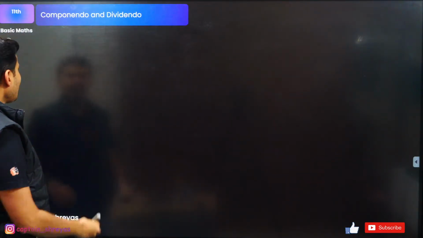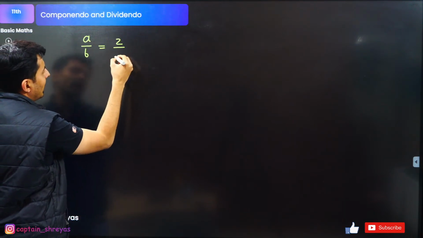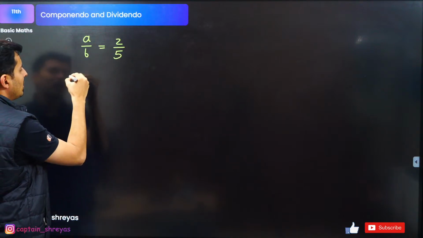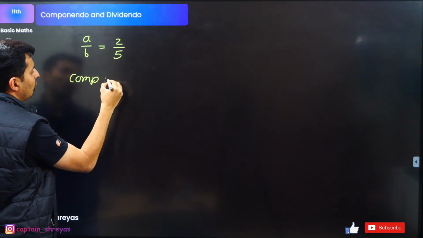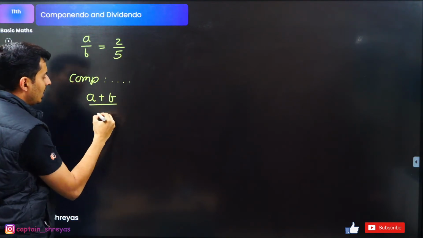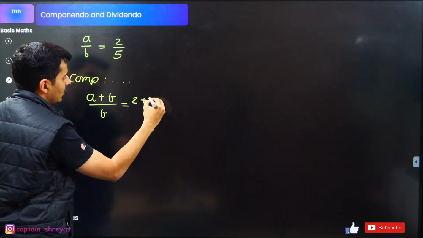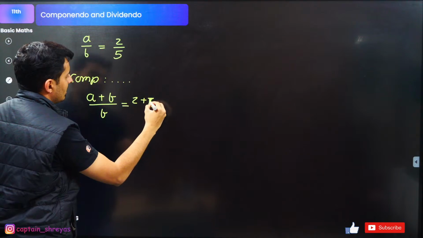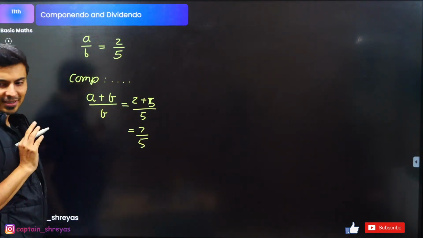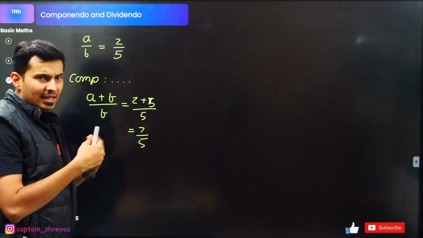Example. A by B is 2 by, let's say, 5. Then if I apply the componendo property, what do I get exactly? If I apply componendo, it is numerator plus denominator upon denominator, which is equal to (2 plus 5) divided by 5. 2 plus 5 is 7, so it will be nothing but 7 by 5. Everyone with me? Very good. Similarly, I can use it for many other cases.